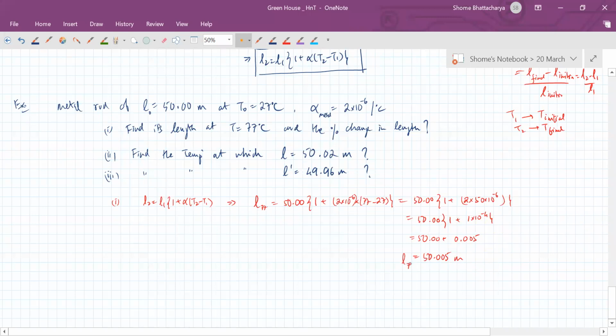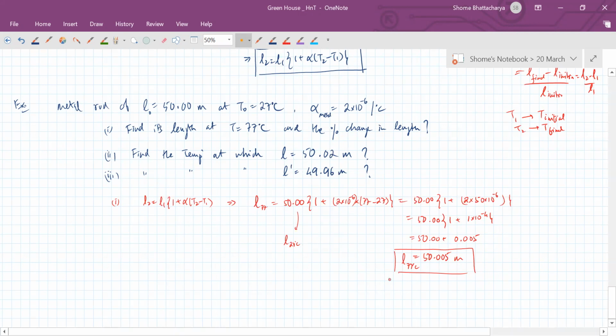Okay, so this becomes the length at 77 degrees, whereas this was the length at 27 degrees. Okay, I'll check the answer.